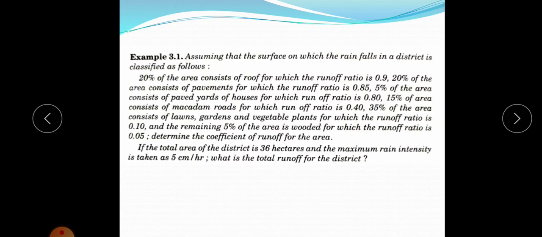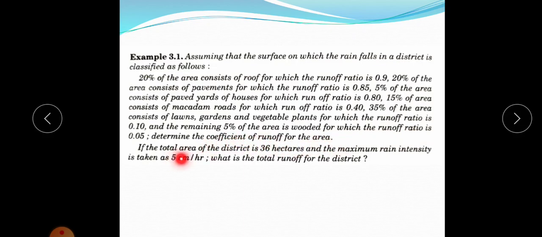Question: assuming that the surface on which the rain falls in a district is classified as follows: 20% of the area consists of roof for which the runoff ratio is 0.9, 20% of the area consists of pavements for which the runoff ratio is 0.85, 5% of the area consists of paved yards of houses for which the runoff ratio is 0.8, 15% of the area consists of macadam roads for which the runoff ratio is 0.4, 35% of the area consists of lawns, gardens and vegetable plants for which the runoff ratio is 0.1, and the remaining 5% of the area is wooded for which the runoff ratio is 0.05. Determine the coefficient of runoff for the area.